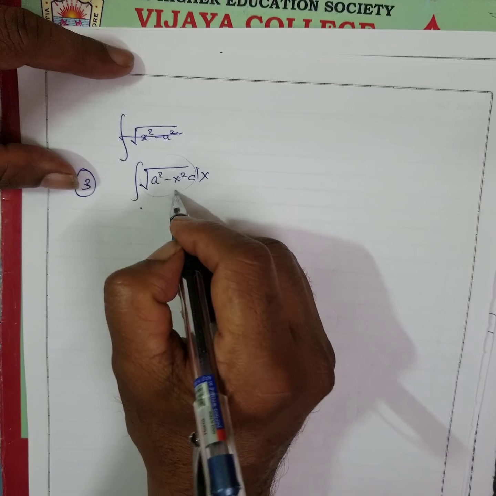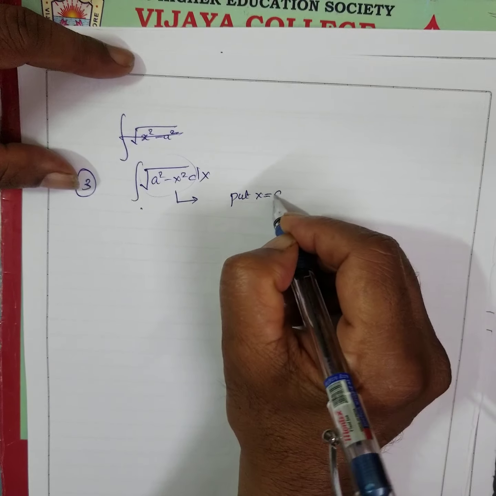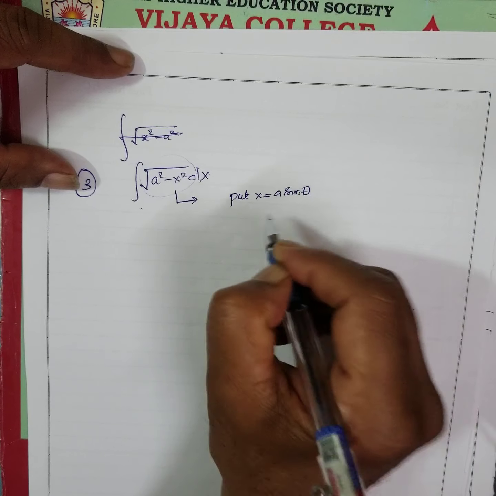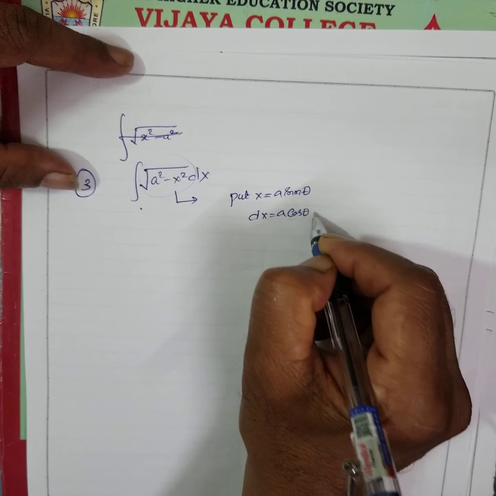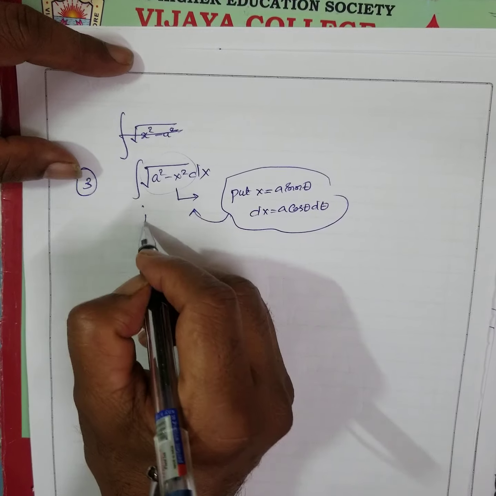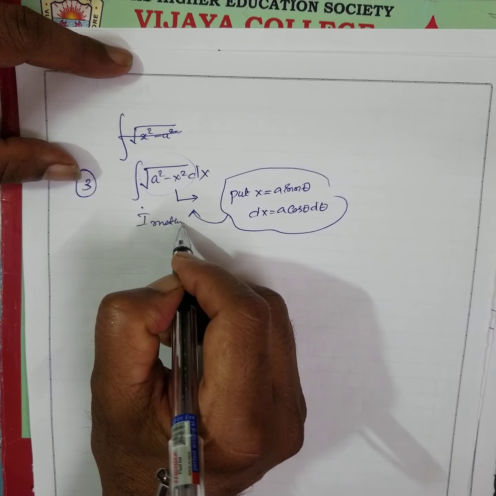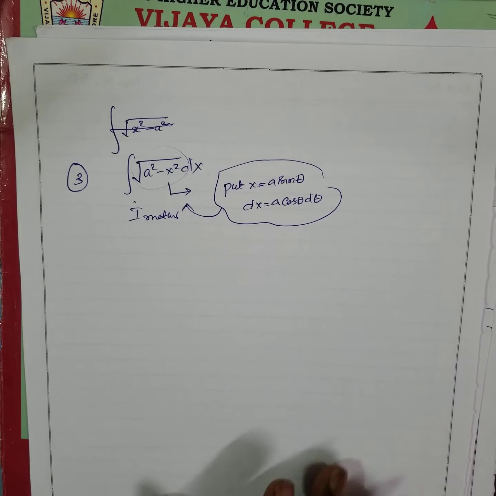Here previously we did this sum. Put x is equal to a sin theta. Therefore, dx is equal to a cos theta d theta. This type of sums we have done. This is the first method, right? But now I am going to do the second method.